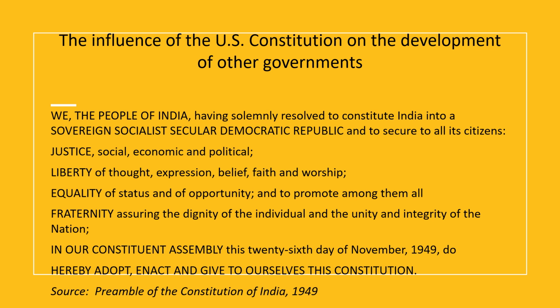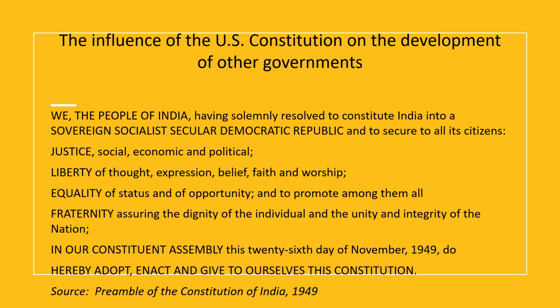And those specific principles were then adopted, look at that language, in our constituent assembly. So in the U.S. preamble, the end of that preamble focuses on ordaining and establishing the Constitution of the United States. So we, the people, have adopted this Constitution.